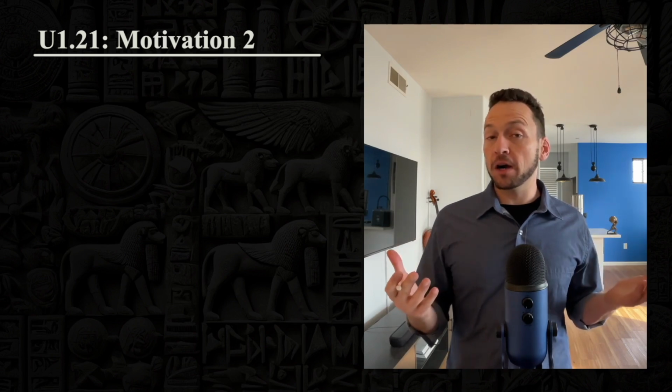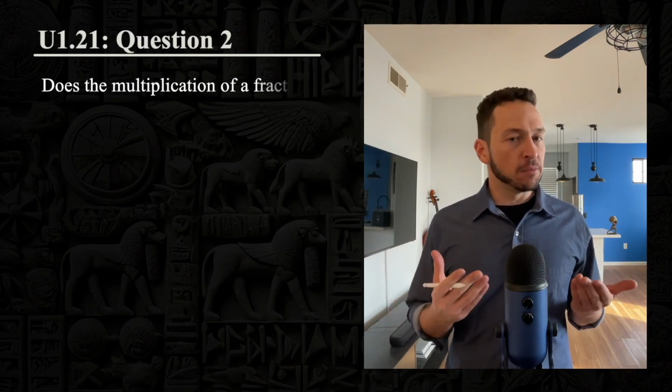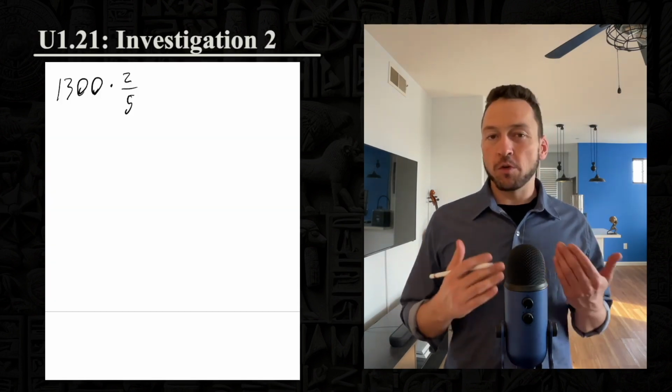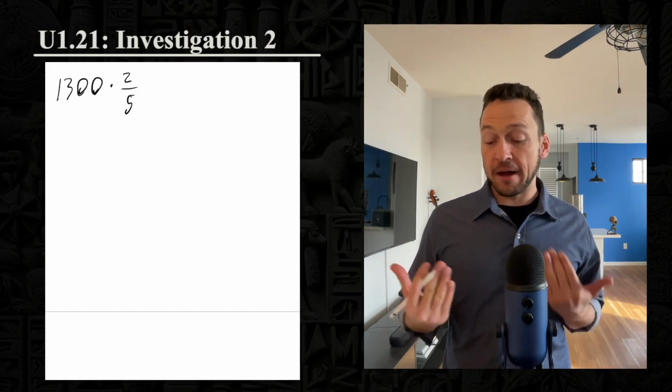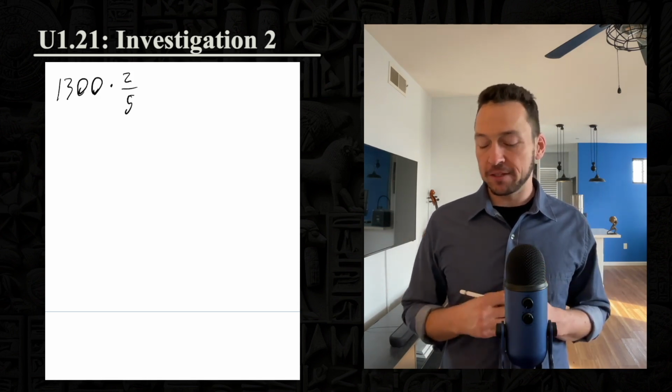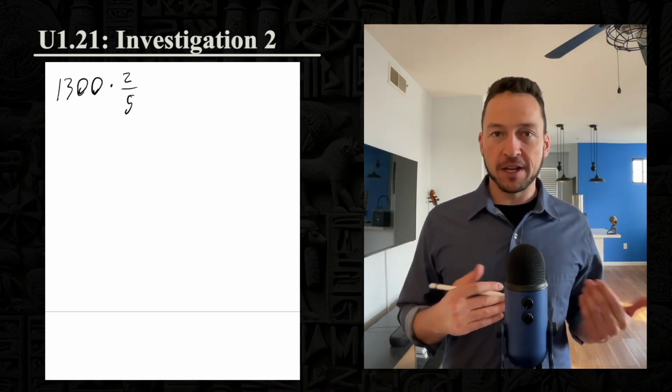So that leads Barr to the following question. Does the multiplication of a fraction and a whole number commute? So in order to figure this out, Barr is going to think about this example. He's going to think about 1,300 times 2/5, repeating 2/5 1,300 times.